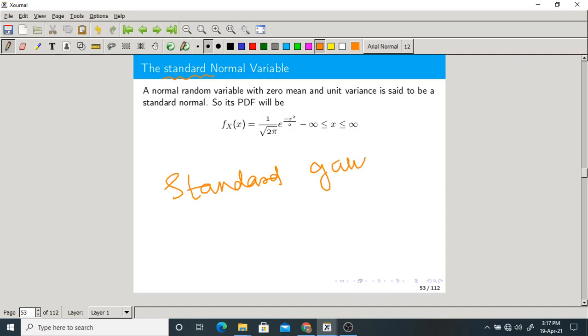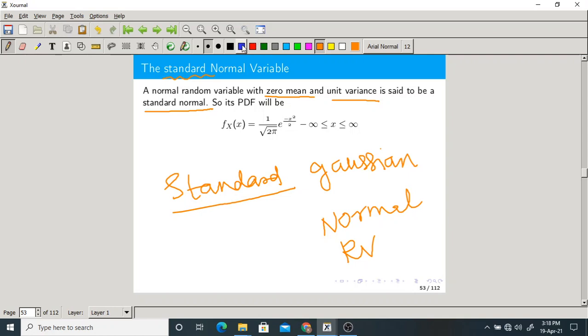A normal random variable with zero mean and unit variance is said to be standard normal. The term standard means here the mean should be equal to 0 and the variance should be equal to 1. If you take any normal random variable whose mean is 0 and variance is unit or 1, then it becomes standard form.